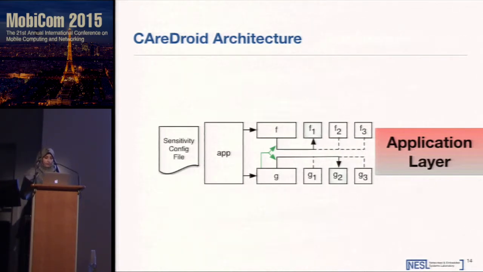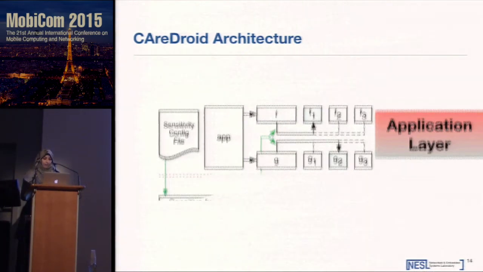The first layer is the application layer. The developer provides the function and its alternate implementations. For example, F here has three other implementations. For each function, an operation range is defined in a configuration file. For example, F1 can be triggered if the battery capacity is from 20% to 100%, while F2 can be triggered from 60% to 100%. So this is defined in the configuration file.